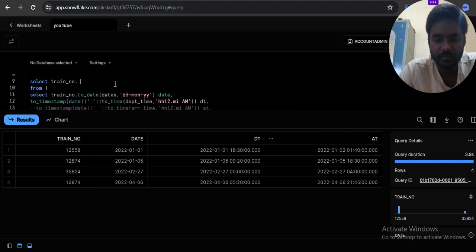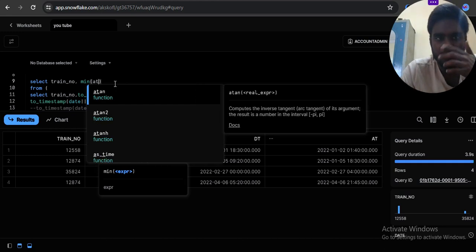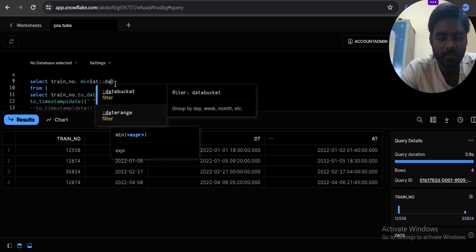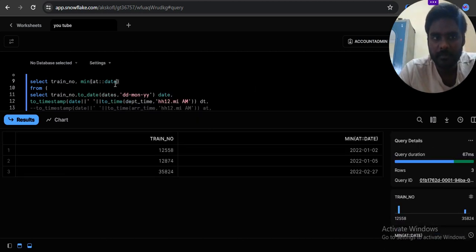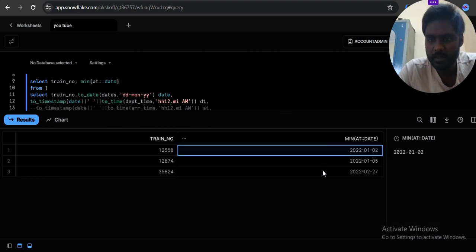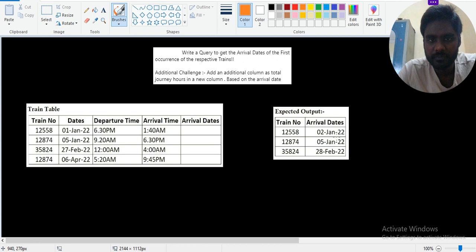Minimum of arrival time, that arrival time must be in the format of date, right? But you want it in the format of this one, na? So 2 Jan 2020.